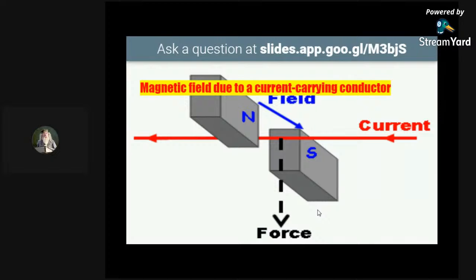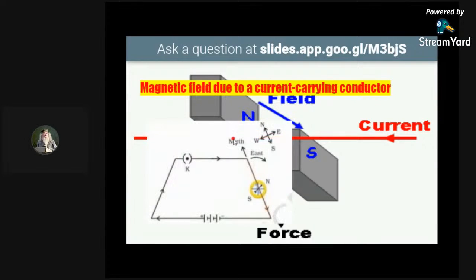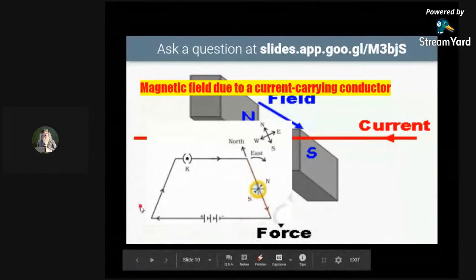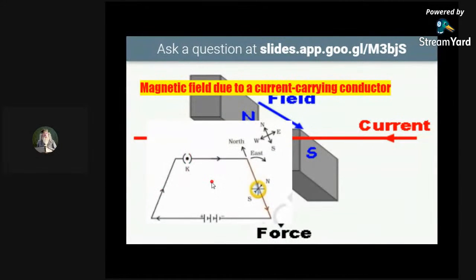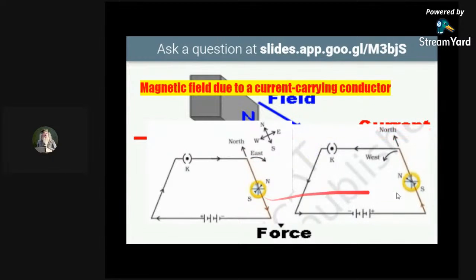So due to this, what is happening? See the diagram. This is a compass needle placed with its arrow pointing towards the geographical eastern side, not exactly eastern, northeastern side. Fine. So the current direction is this way. The deflection of the current is this way. So the pointing is towards northeast. Now see the other diagram.